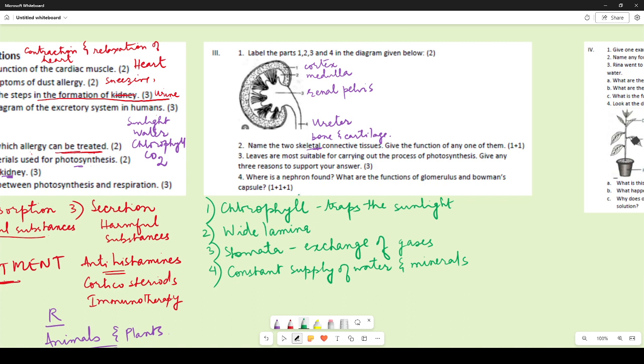Now let us come to the next question. Where is a nephron found? Of course, it is found in the kidney. What are the functions of glomerulus and Bowman's capsule? So glomerulus is actually where the filtration takes place in the process of the formation of urine. And Bowman's capsule holds this glomerulus. So it is like a cup-shaped structure where the glomerulus is held and it collects the filtrate, right? So if you have written it collects the filtrate or it holds the filtrate, that is also correct. Or if you simply write that it holds the glomerulus, that is also correct. So both these functions are appropriate.